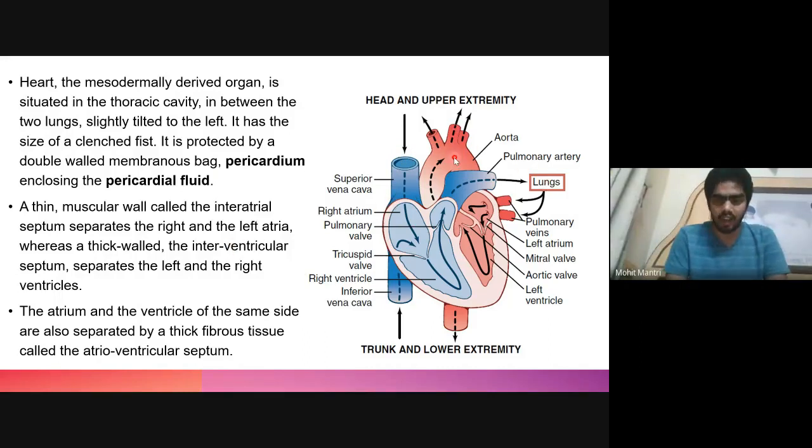This heart is further divided into four chambers, known as atria and ventricles. So it is divided into right atrium, right ventricle, left atrium, and left ventricle.